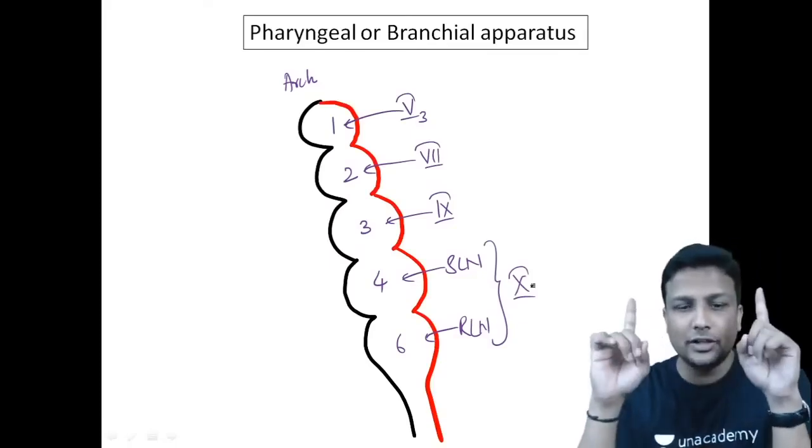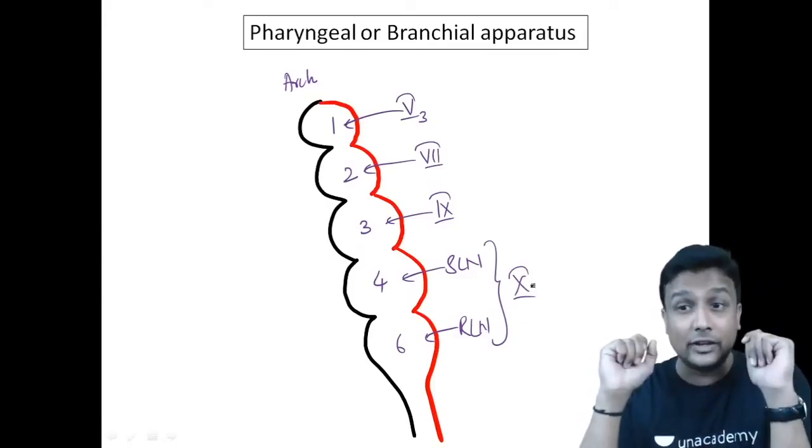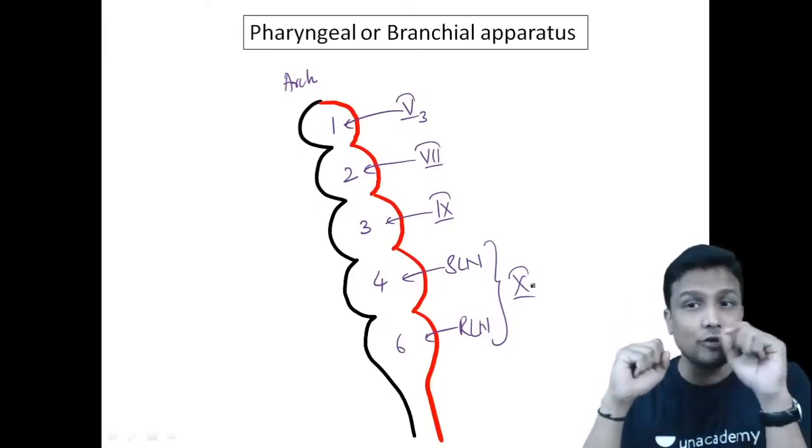Which nerve supplies the first arch? The fifth, the mandibular nerve. Which nerve supplies the second arch? Facial.